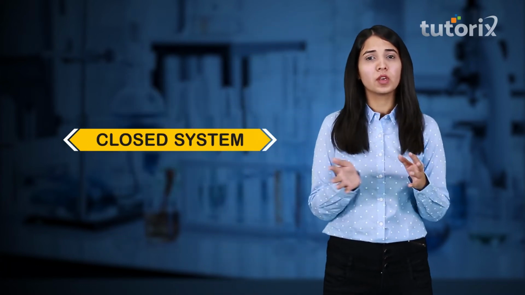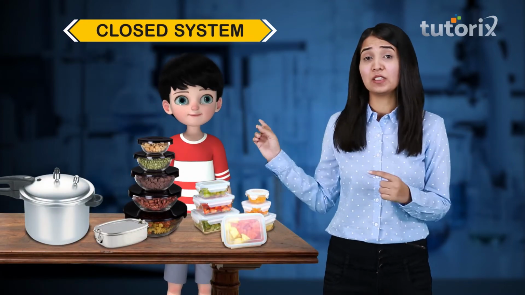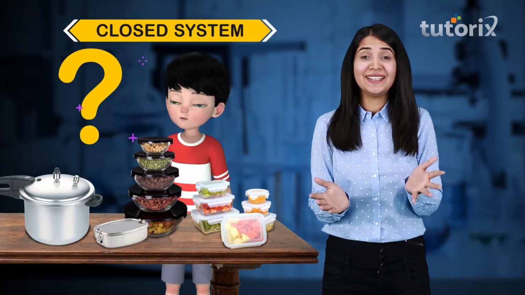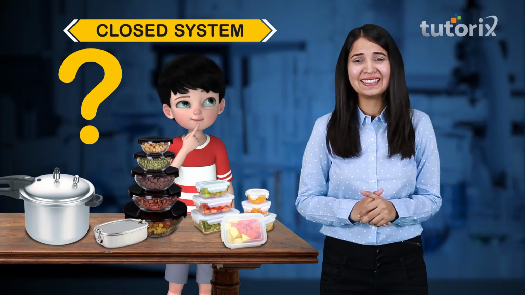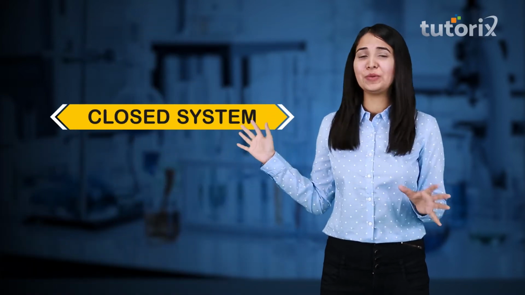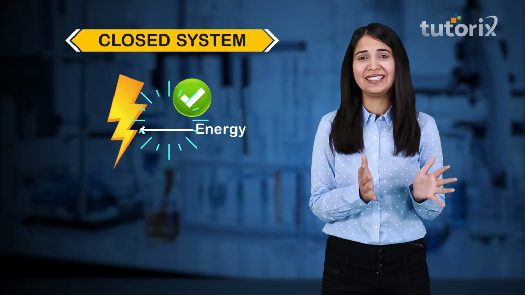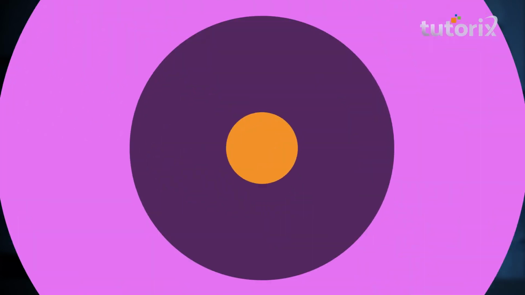Alright guys, now moving ahead to the next one, the closed system. Again, if I ask you, what type of imagination does the word give you? You might say something which is covered maybe. If you're thinking like that, you're totally correct, because closed system is the one where exchange of energy can take place but exchange of matter cannot take place.